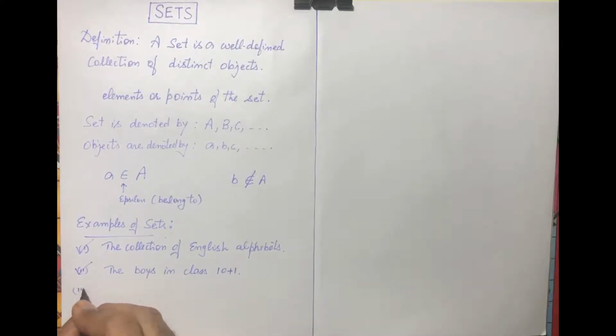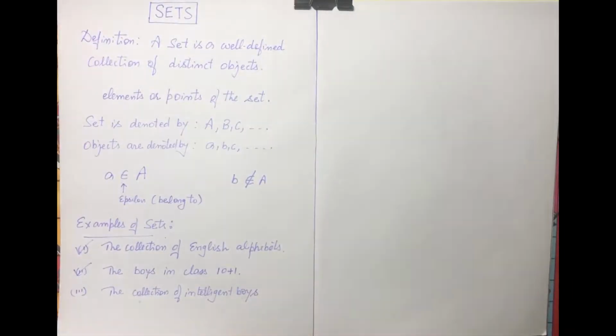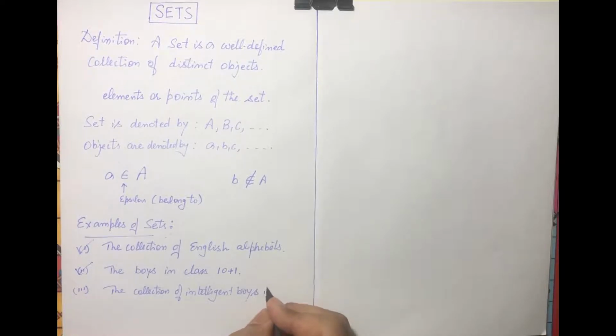Number 3, the collection of intelligent boys in class 10 plus 1. So here, how can we count intelligent boys?